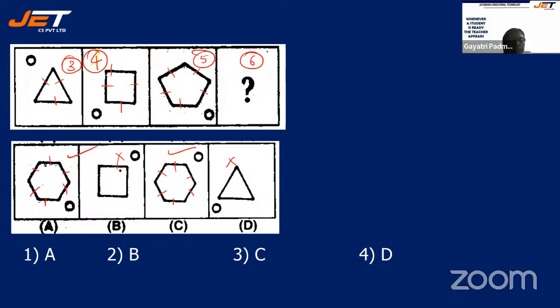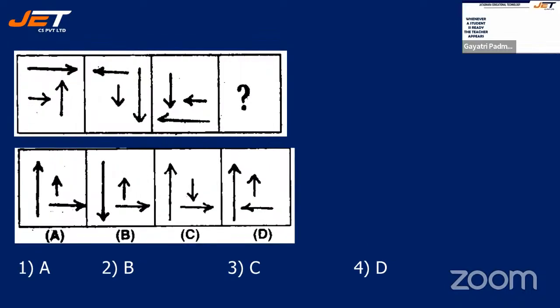Oh my God, good competition between A and C. Which one should you choose? So you should choose only with the help of the small triangle. See, in the first one it is up, then it is going towards anti-clockwise, then here. So next up. Up means this side. So it should be option C. Right? See the next question.